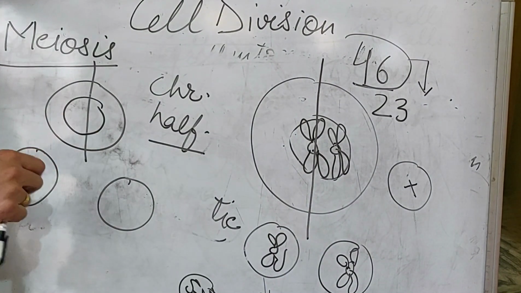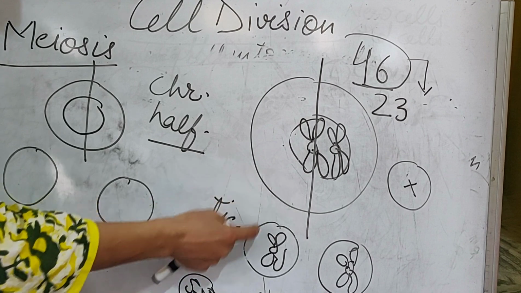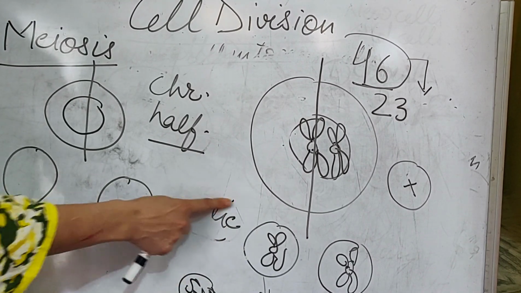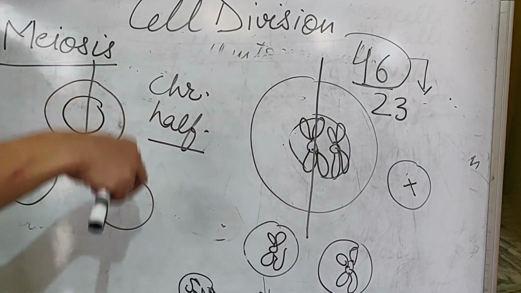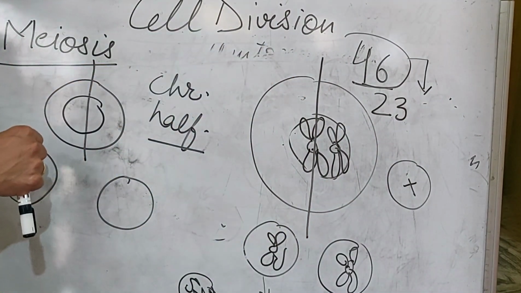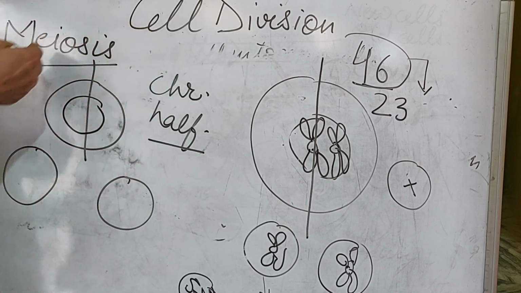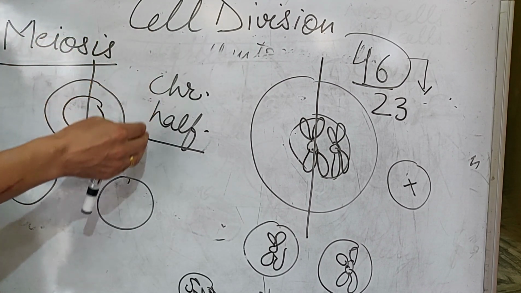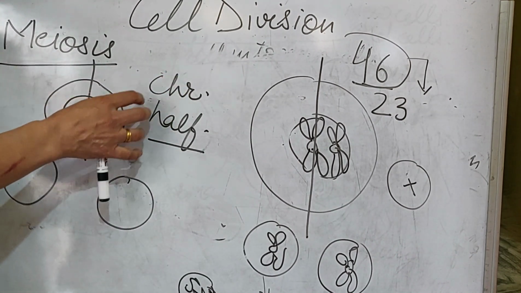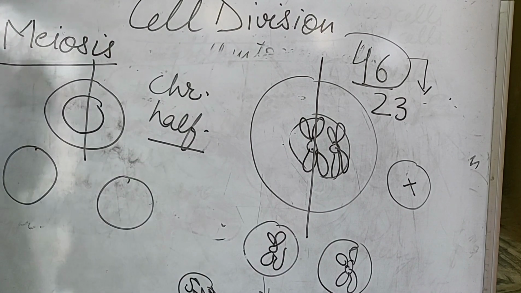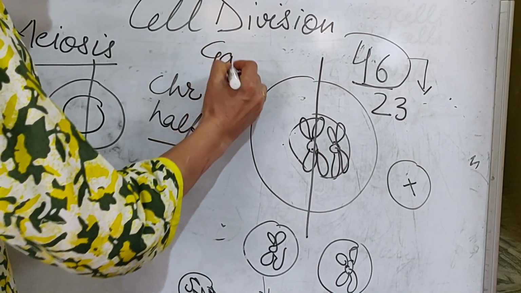Now you will say, a few minutes before I was saying, if they keep on dividing half and half and half, a time will come when it will be having a negligible number of chromosomes. And now I am saying that it reduces to half. How is it possible? In which type is this thing required, that the chromosome number is halved? So there are special types of cells in our body, and those special cells are called gametes.